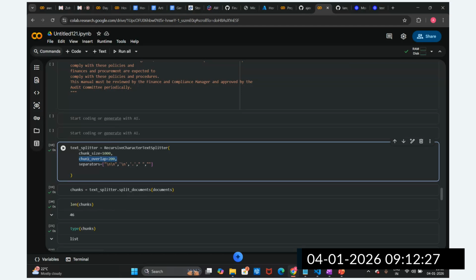So this is the chunk overlap size. We have initially provided the chunk size only, but to capture this breakdown information, we have provided the chunk overlap size of 200 characters, 100, 300. This is not fixed, guys. We have to try it out.